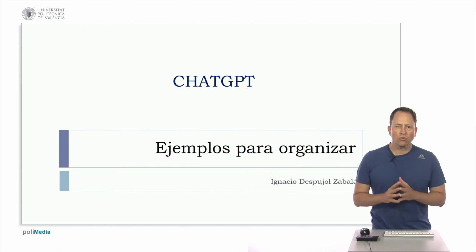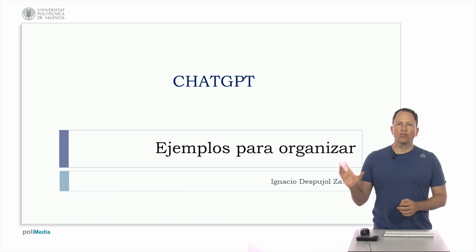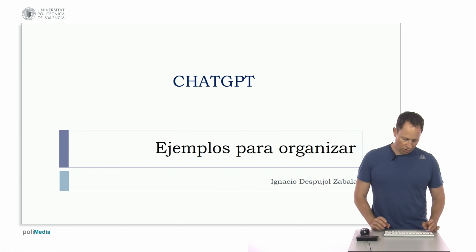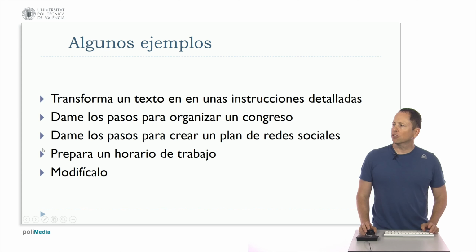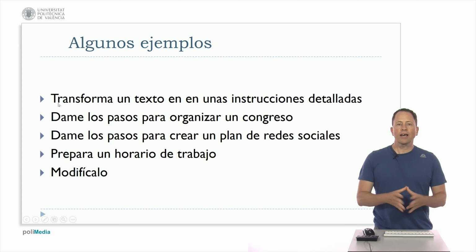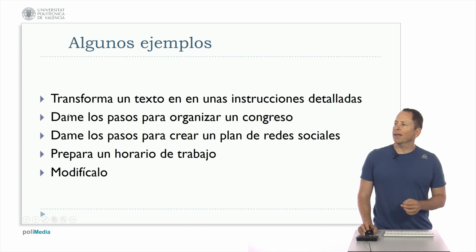In this video, we have several examples of using ChatGPT to organize ourselves, to organize things. Let's see how to transform a text that we have, where it tells us something, into detailed instructions. Or ask it to give us the steps to organize a conference, or create a social media plan, or prepare a work schedule and modify it.